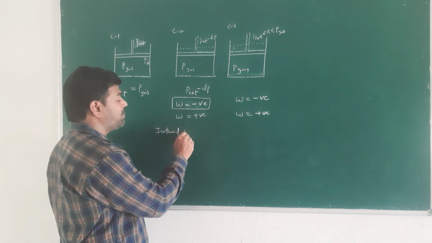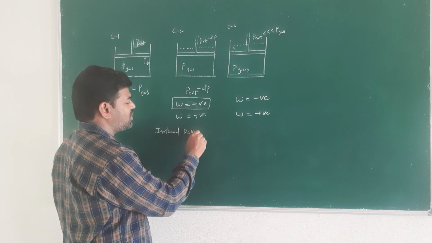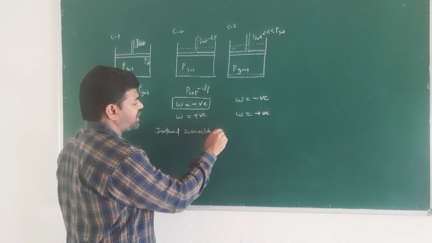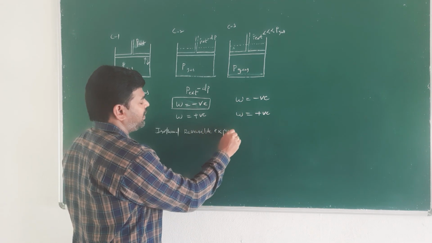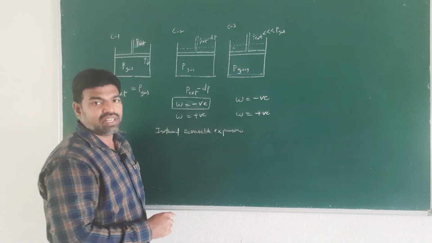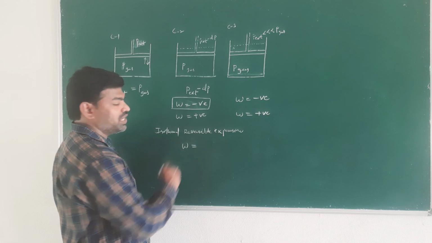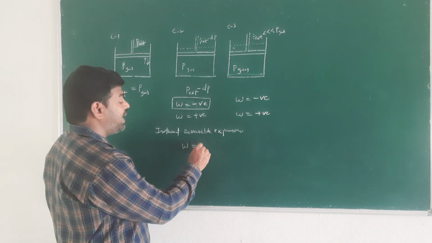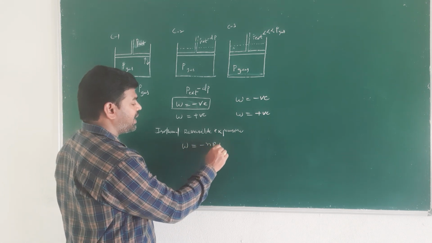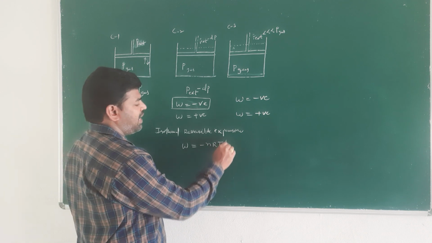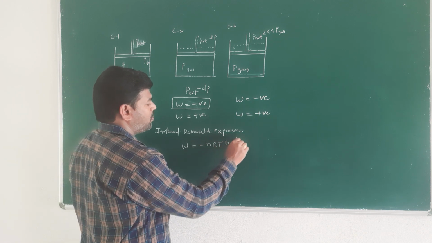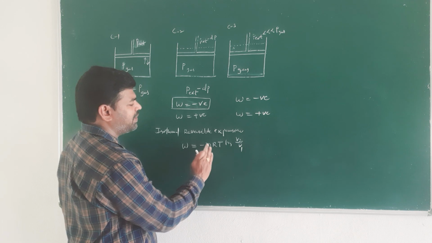So for isothermal reversible expansion, the equation established for calculating the work is W equals minus nRT ln V2 by V1.